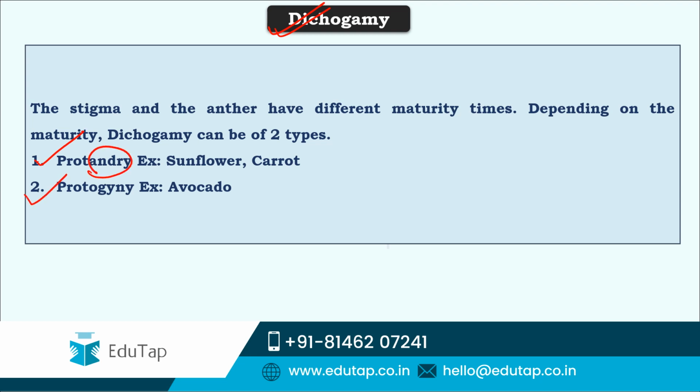Protandry is where the androecium, or the male organs of the plant, matures before the gynoecium, thereby leading to cross pollination, which can be observed in sunflower and carrot. Next is protogyny. Here the gynoecium, or the female reproductive organs, mature before the androecium, that is the male reproductive organs. So again cross pollination is inevitable here. The example here is avocado.